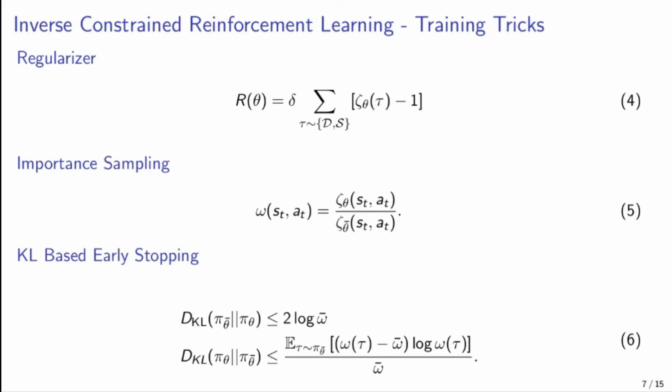Further, in order to accelerate the training, we rely on using samples from a previously trained agent when the constraint set was different from the currently considered constraint set. In such a case, we use importance sampling to correct for the bias introduced. However, importance sampling can introduce a lot of variance. In order to control for the variance, we stop our update to the indicator function approximation theta whenever the KL divergence between our sampling policy and the target policy becomes extremely large. But these are hyperparameters which can be tuned.